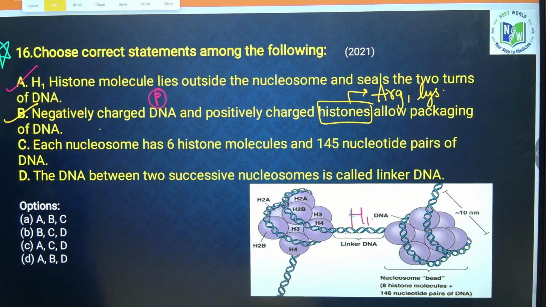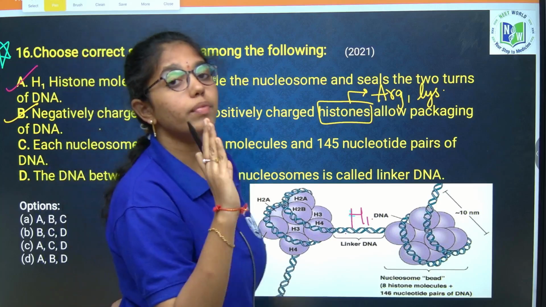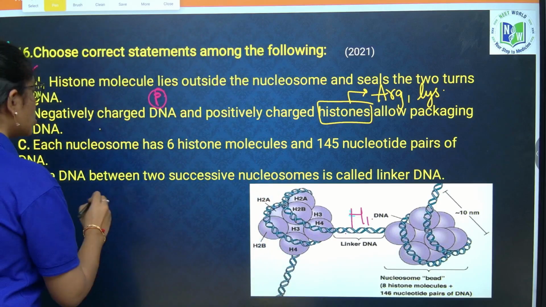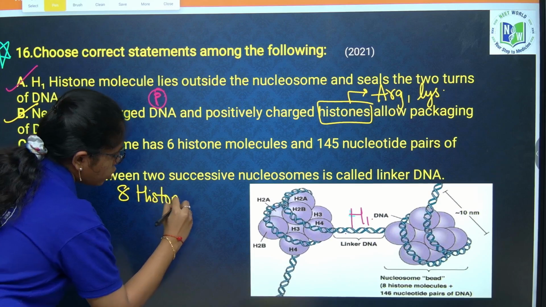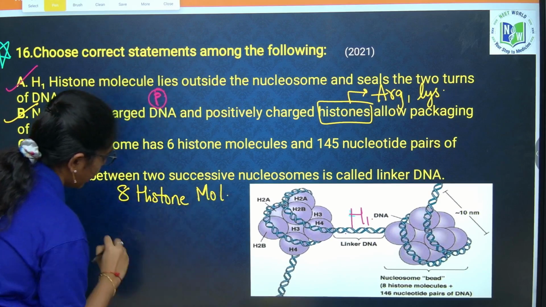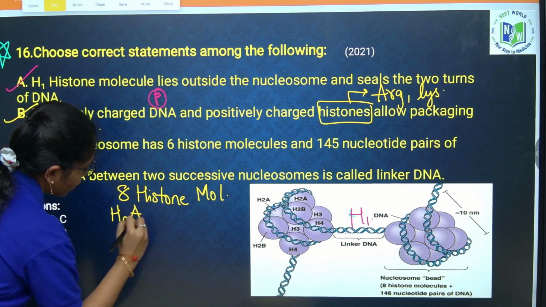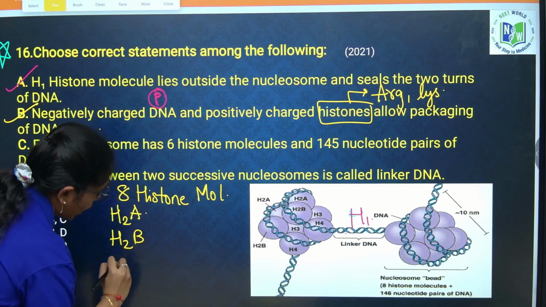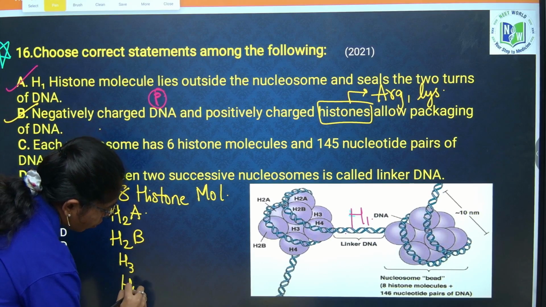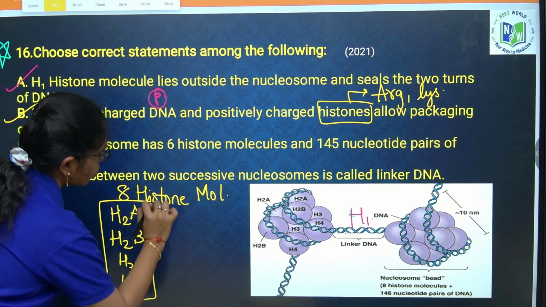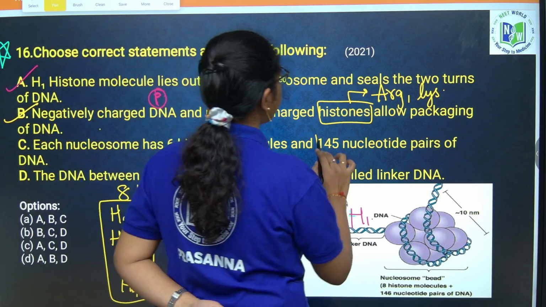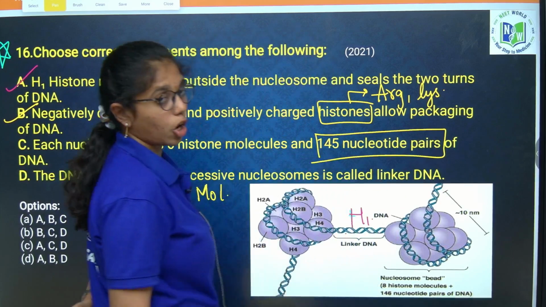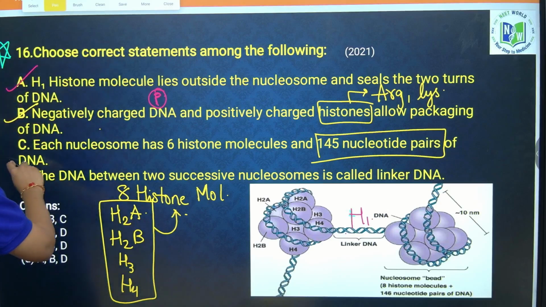This is also correct. Each nucleosome has 6 histone molecules. No, each nucleosome will have 8 histone molecules. What are they? H2A, H2B, H3 and H4. 2 sets of these 4 histone proteins are present in the nucleosome and they have 145 nucleotide base pairs. True.